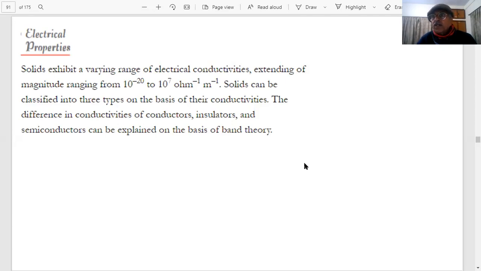Last time, students, we discussed electrical properties of the solids. They are very important properties because we have solids as conductors, solids as insulators, and solids as semiconductors. They have wide applications in our everyday life. You are aware of it. We have seen that there is a wide range of electrical conductivities shown by the solids. Can you tell me what is the range of electrical conductivity for solids, students?